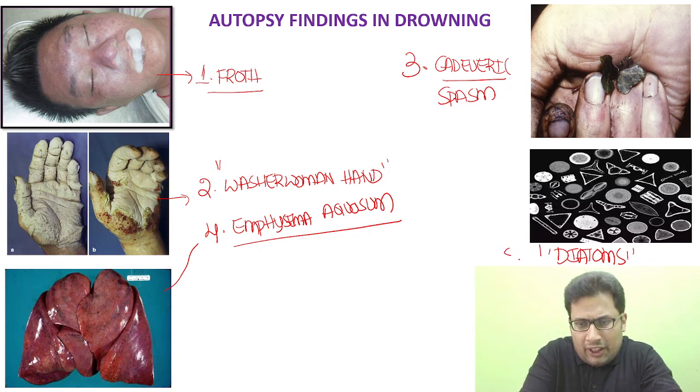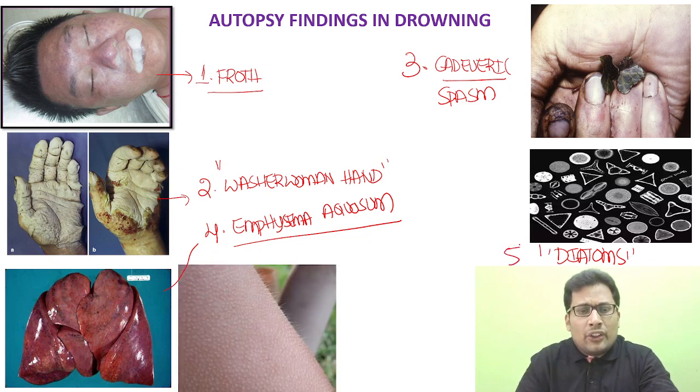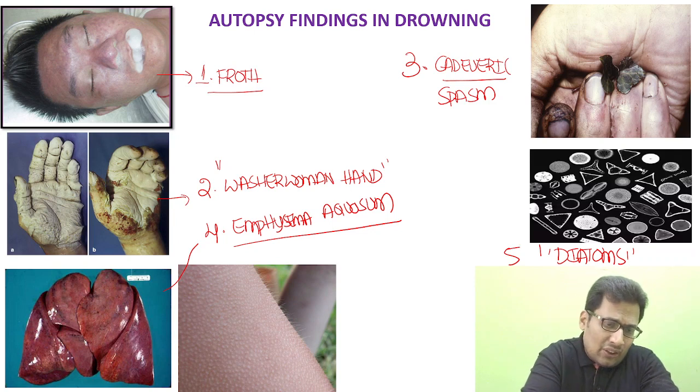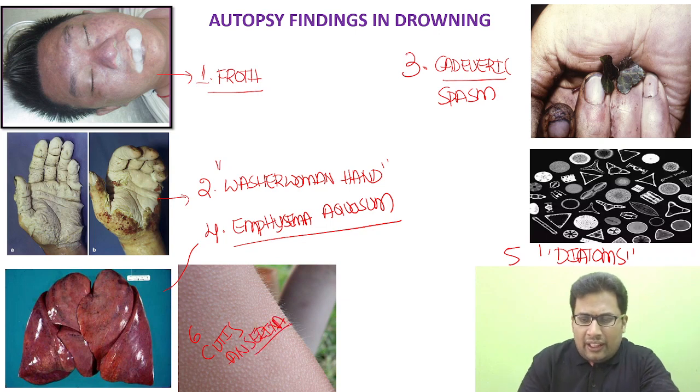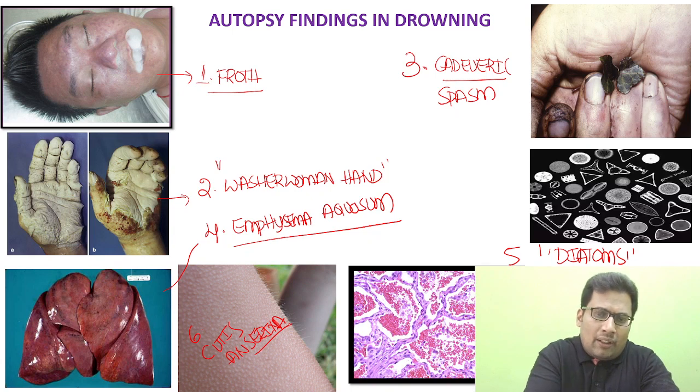So the fifth finding, then cutis anserina, which is the sixth one. And the last one is Paltauf's hemorrhages.